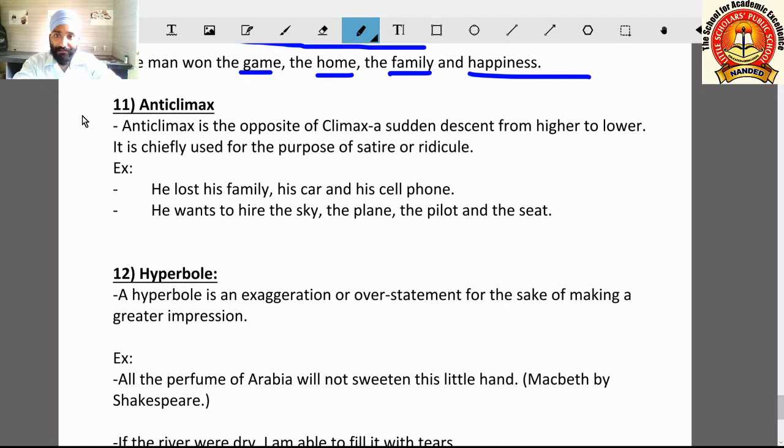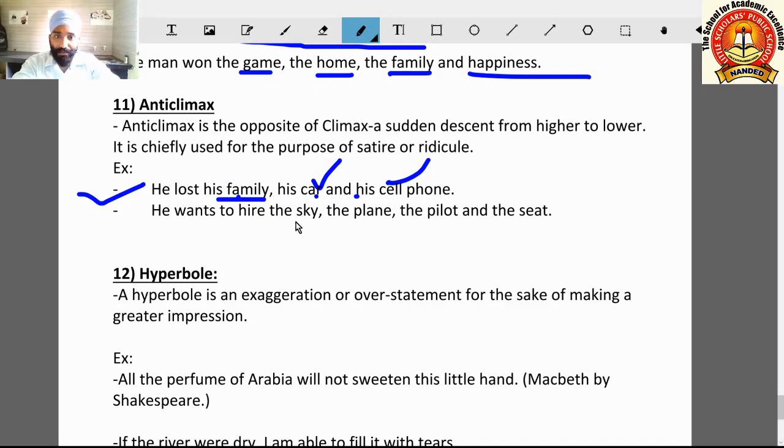Now 11th figure of speech, that is anticlimax. This is exactly opposite of climax. Here decreasing manner of things is arranged. How? See in the example. He lost his family, his car, and his cell phone. He lost his family. Family is more important than the car. Cell phone, car is more costlier. Car is more costly than cell phone, and this is how the importance is decreasing towards the end.